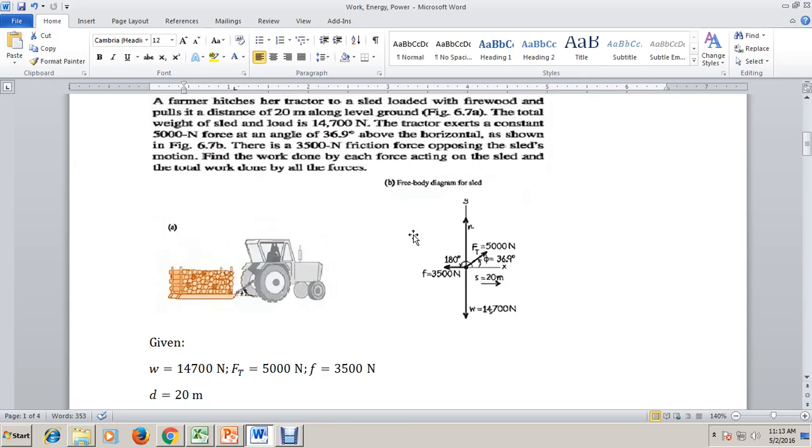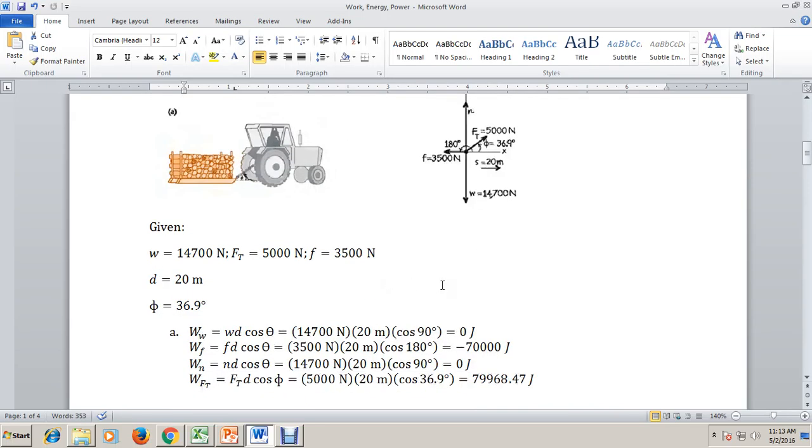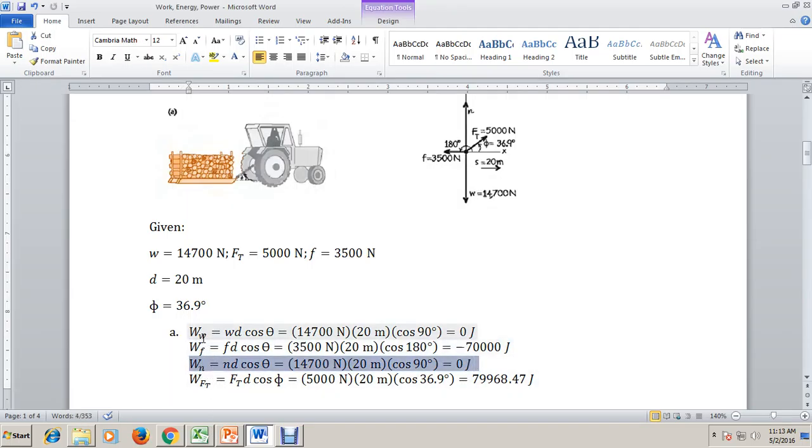Okay, so the question now is, what are the values of the individual work done by these individual forces? We have the normal force, the weight, the friction, and the force by the tractor. Each of these works is expressed as force times d times cosine of the given angle in between the force and the distance.